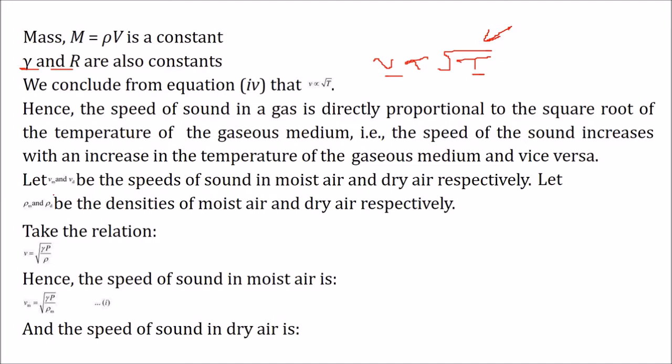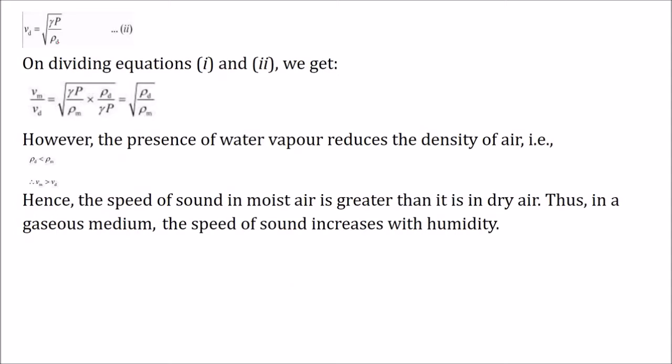Let us now take V sub m and V sub d. These are the speed of sound in moist air and in dry air. And rho m and rho d are the densities of moist air and dry air. So let us take the relationship V equal to root of gamma P by rho. First, for the speed of sound in moist air, we replace rho by rho m. And for the speed of sound in dry air, we replace rho by rho d.